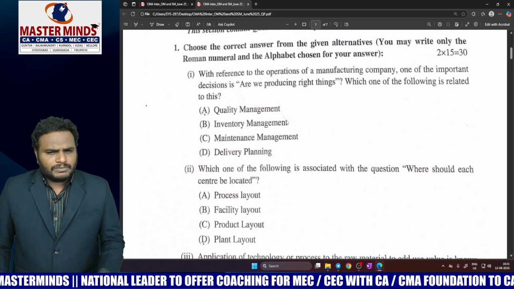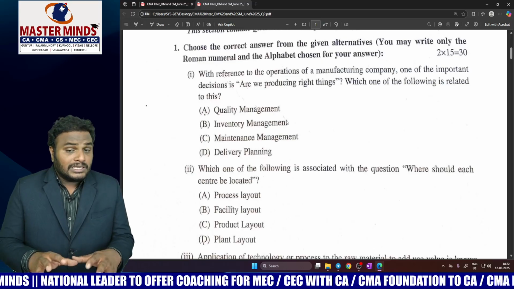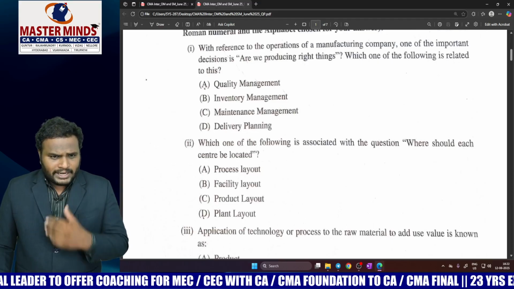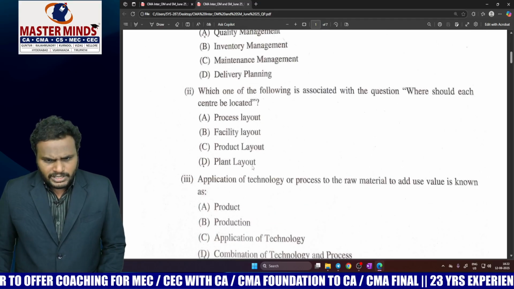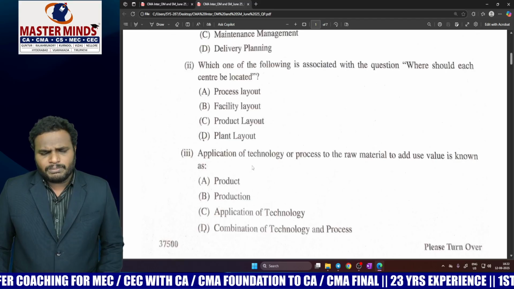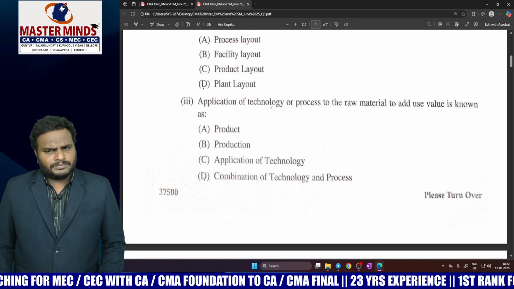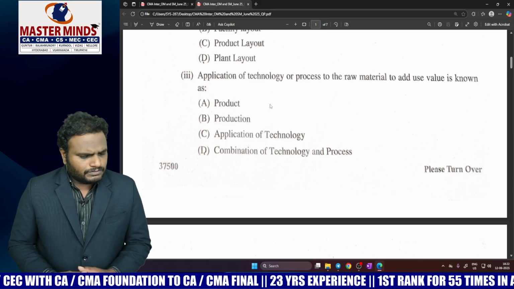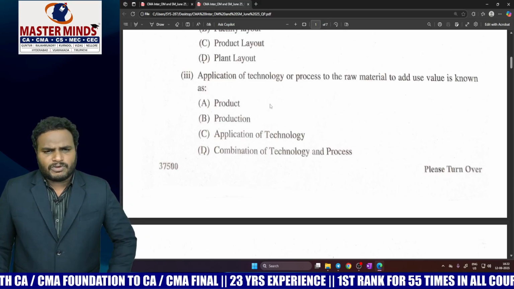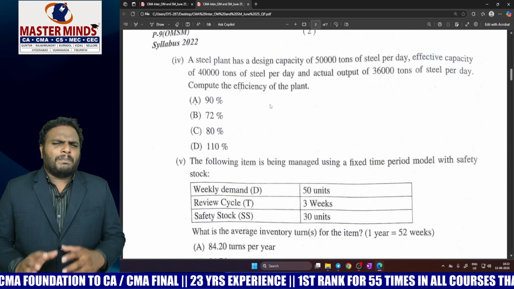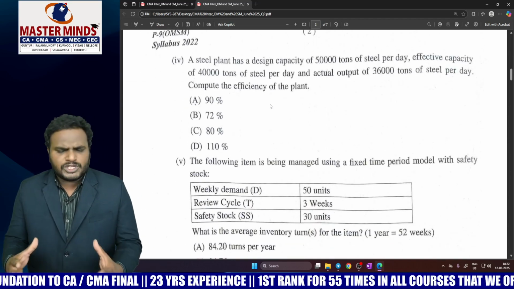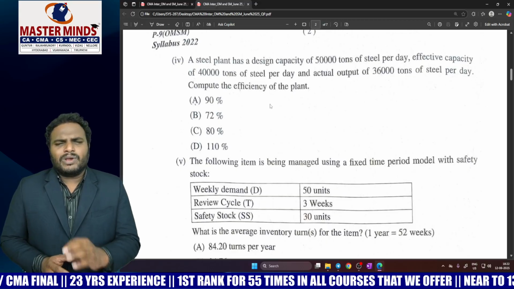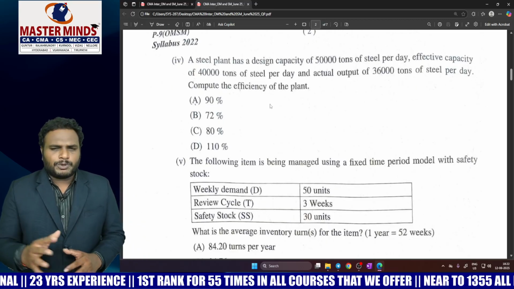Now, this is not a direct MCQ. The students who read the theory questions can easily answer this type of MCQ. Another, the second one, is a direct MCQ from the study material, from the booklet. And the third one is not a direct MCQ. If you read theory, then only you will answer this type of MCQ. Now, if you see the overall MCQs part, there are a little bit of new MCQs as compared to the descriptive part.